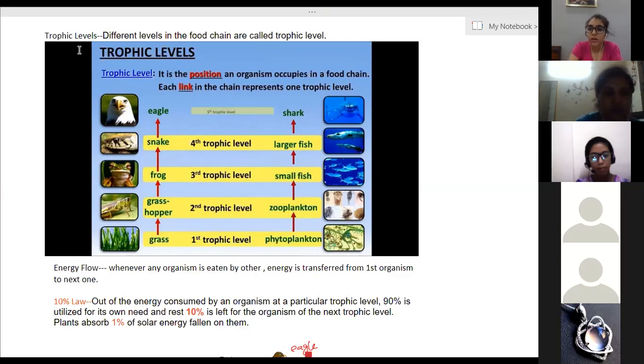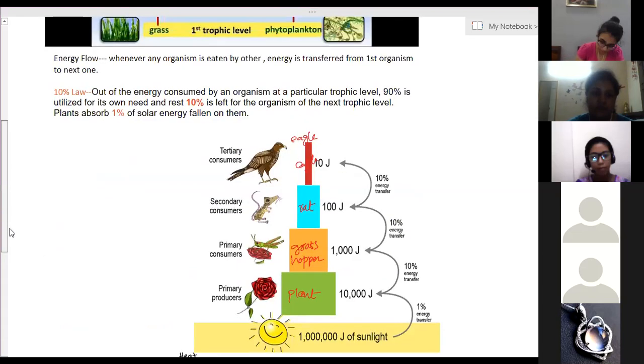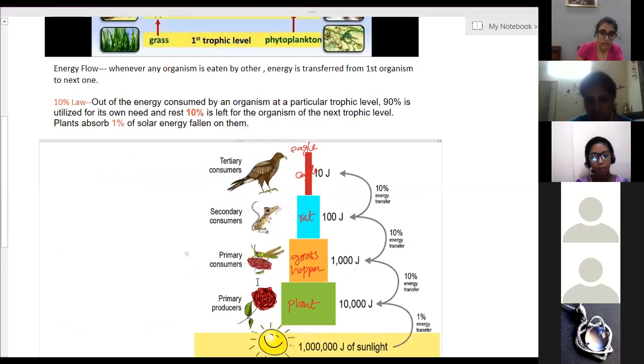Ma'am, I had a doubt. Can the trophic level go up to any point, or should it stop at 5 maximum? Okay. That's what I just told you, because energy will not be available further. And this flowchart also you draw without these animals.